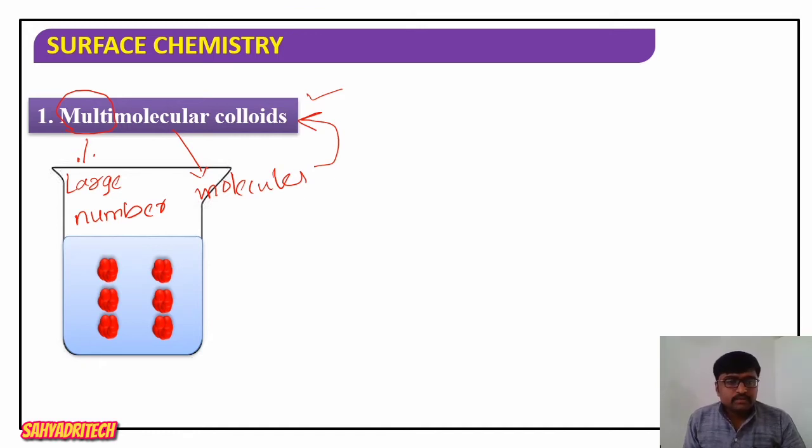So a multimolecular colloid is a type of colloid in which a large number of molecules aggregate to give a colloid.